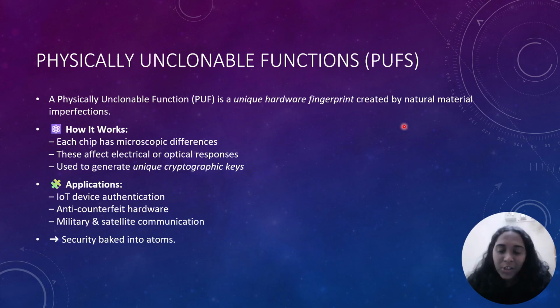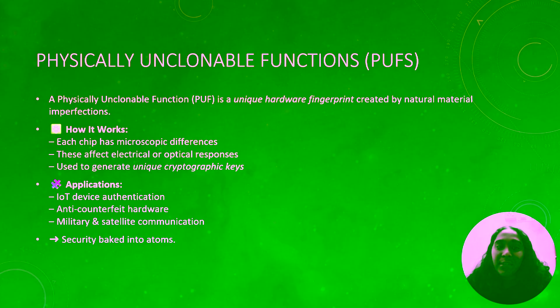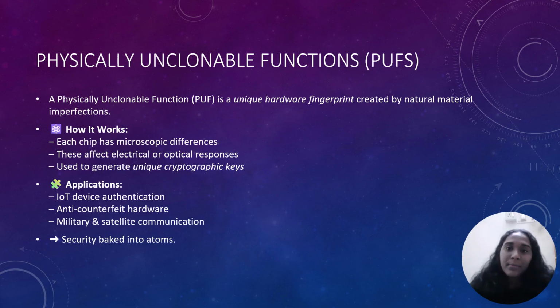Physically unclonable functions, PUFs, basically means that no two materials, even from the same batch, are identical at the atomic scale. PUFs take advantage of these random variations. When you send a challenge signal to a chip, its unique microscopic nature produces a response that can't be copied or simulated. It's like a digital footprint, not created by software but by the material itself. This means your hardware can literally prove its own identity.